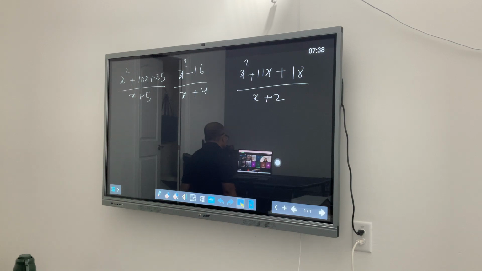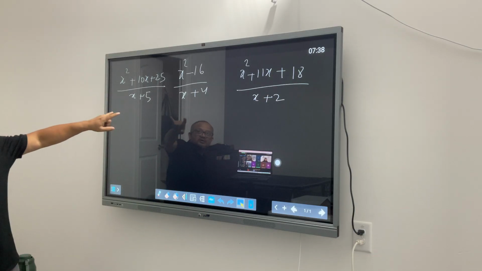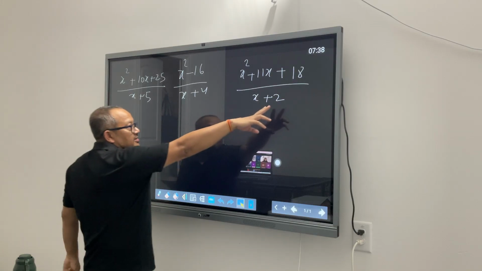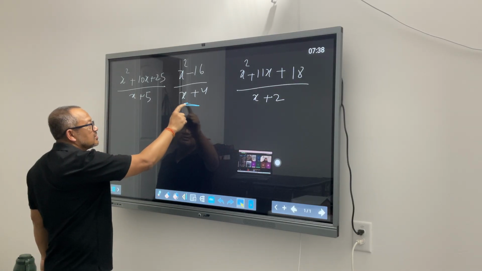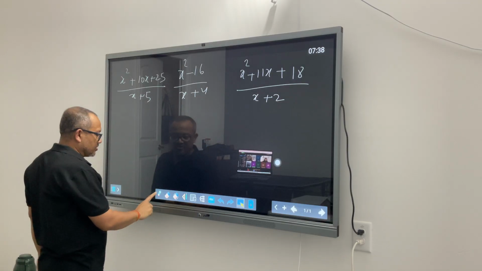Okay, how about Survi, Sanvita, and Ananya? So for the first one, I got x plus 9. This one here, no, the one in the middle, this one you got how much? X plus 9.